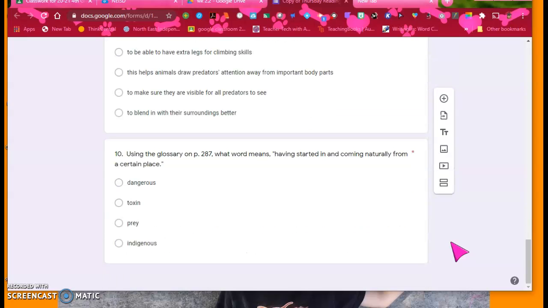10, using the glossary on page 287, what word means having started in and coming naturally from a certain place? Dangerous, toxin, prey, or indigenous?